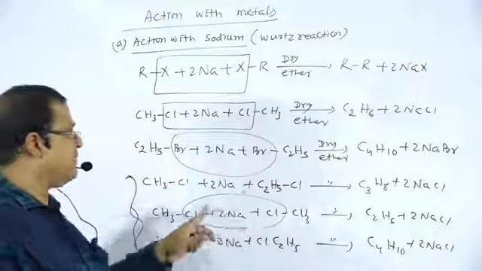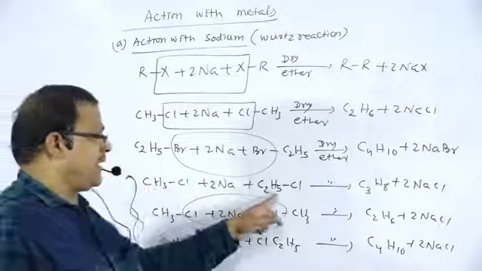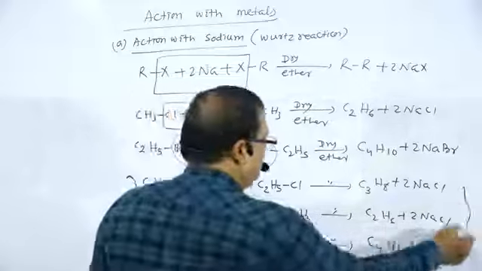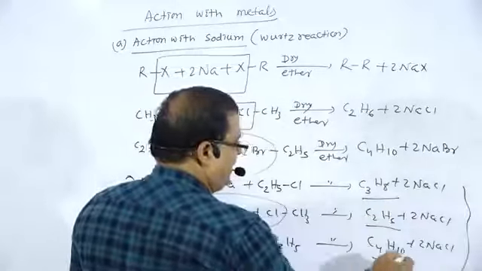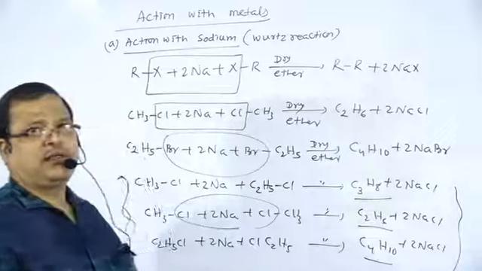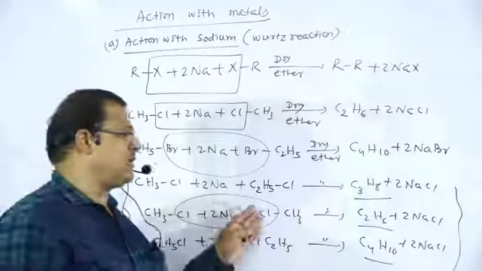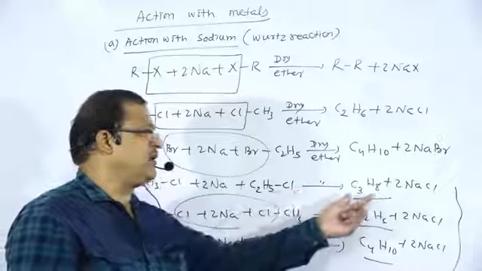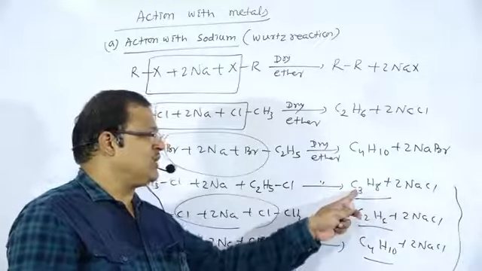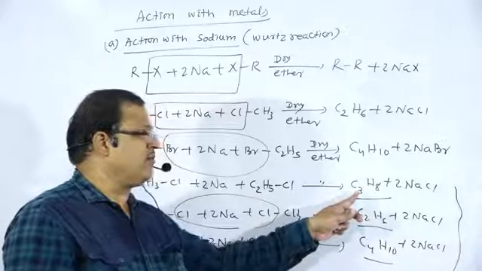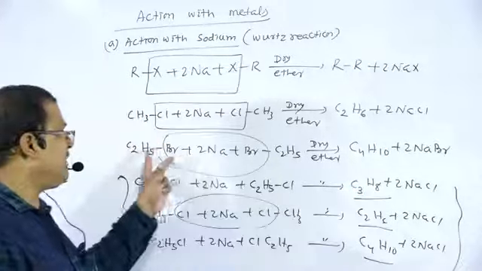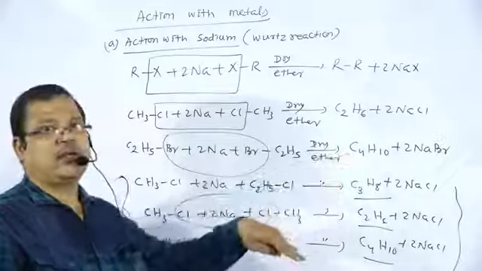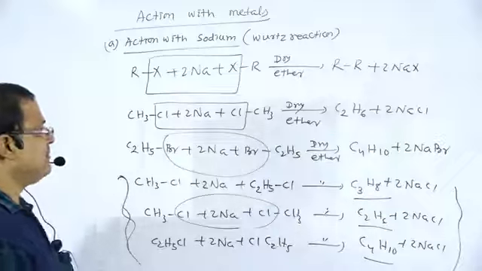So in the case of different alkyl halides, a mixture of alkanes is formed which is difficult to separate. Therefore this is not a suitable method for preparing alkanes with an odd number of carbon atoms. We have to take similar alkyl halides, which form an alkane with double the number of carbon atoms, and methane cannot be prepared.